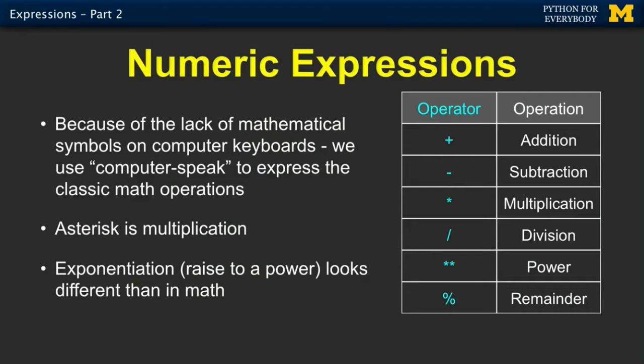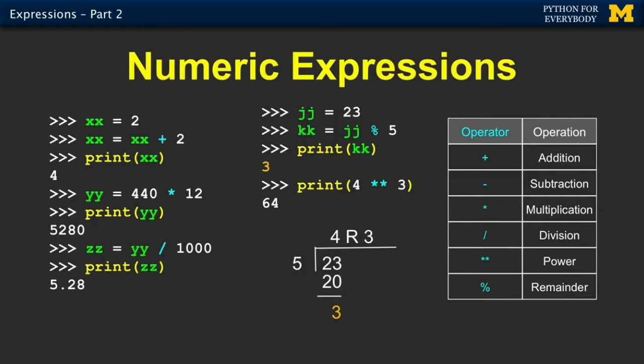And so those keyboards from 40 years ago, 50 years ago, they had a plus on it, so plus is a plus. They had a minus on it, but multiplication, which is normally a cross, is star, and division, where you can't put things on top of one another, so you just made a slash for division. And raising to the power is double star. Now, the remainder operator is something that's not typically on calculators, but it's really important for computers, and we'll take a look at this. So the addition operator, pretty straightforward.